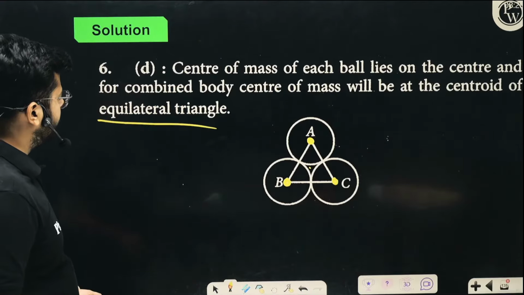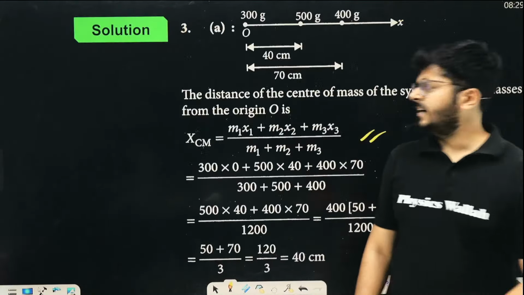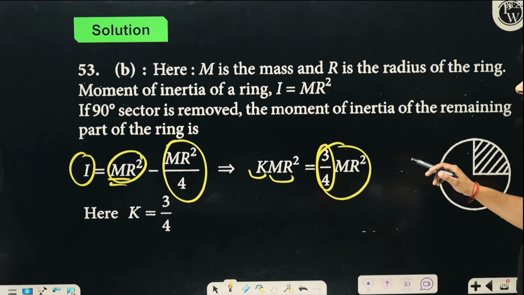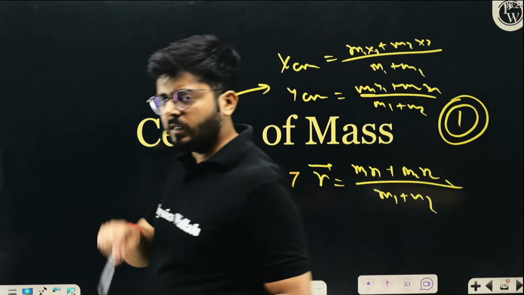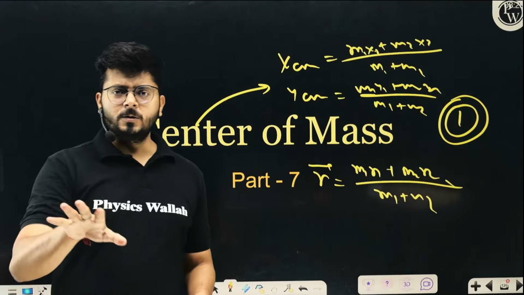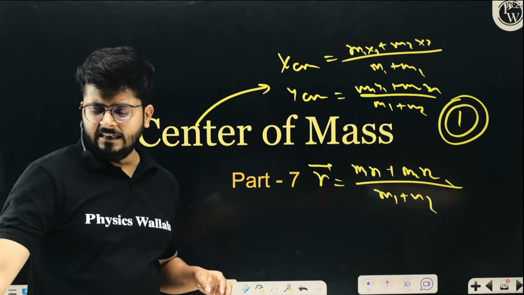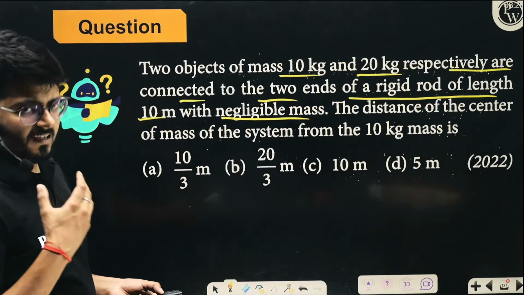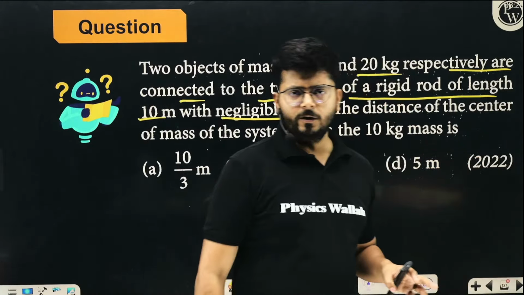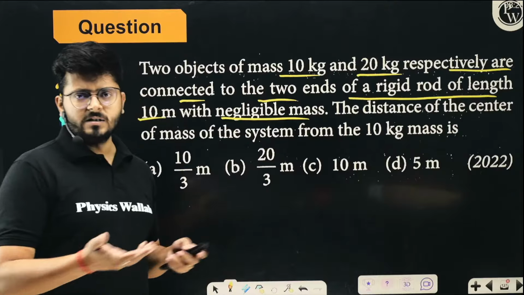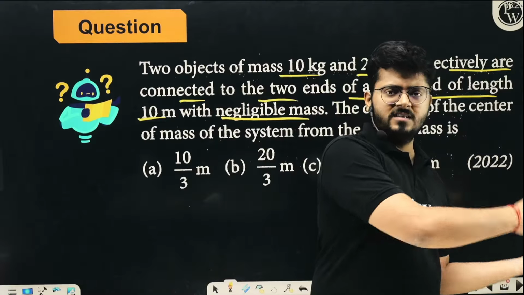So I hope the idea is very, very clear. We are pretty much at the end of this slide. From the center of mass part, generally one question is asked, but not very frequently, right? So if you have not covered center of mass, I will not suggest you go ahead and start solving 50 different problems around it, right? I have tried to pick the earliest possible problems, but I could find the problem that was asked in 2022. I could not find a problem which was asked last year or the year before that.